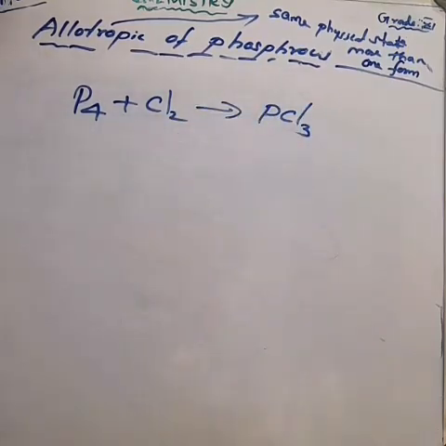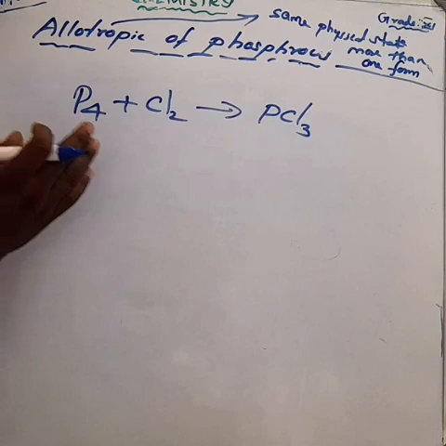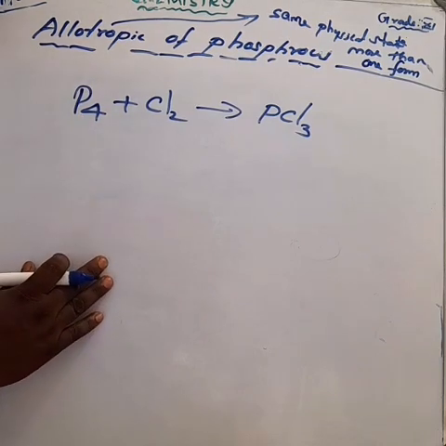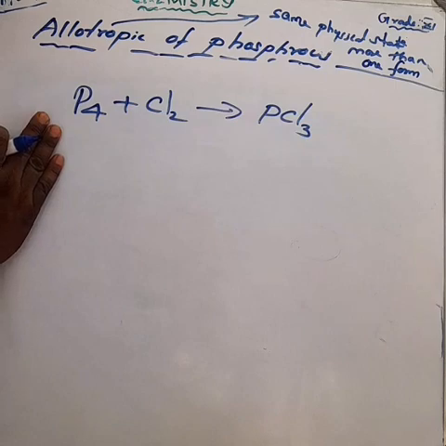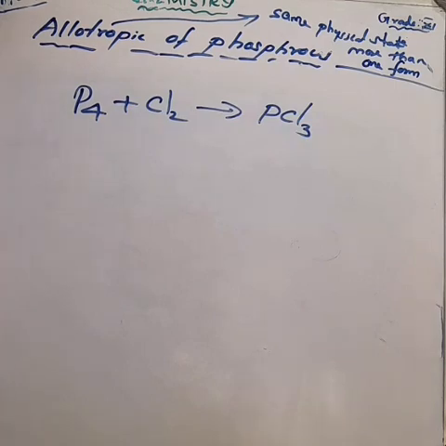Yellow phosphorus reacts violently at room temperature, while red phosphorus reacts only on heating. Here is one of the differences. What about yellow phosphorus? What about red phosphorus?